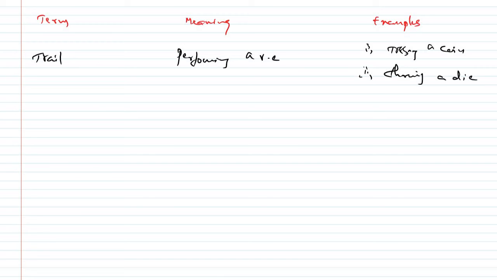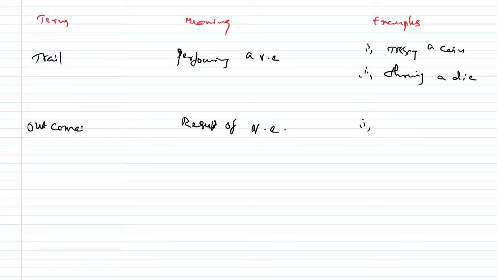So these are called trials. And the next one is outcome. What is an outcome? The result of a random experiment is called an outcome.